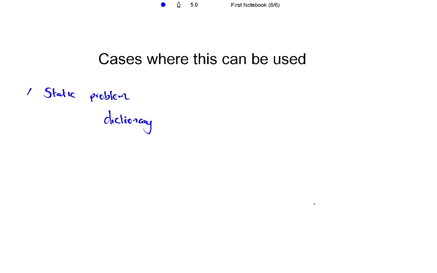Another very important thing is, after you have created the hash table, you can't add more insertions or deletions in the data set. So no insertions or deletions.